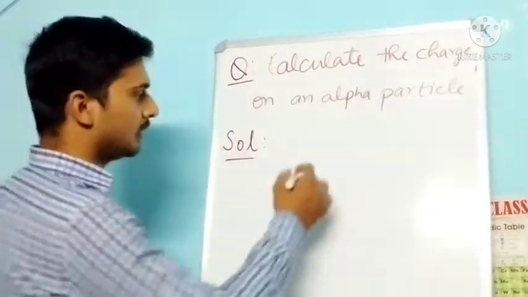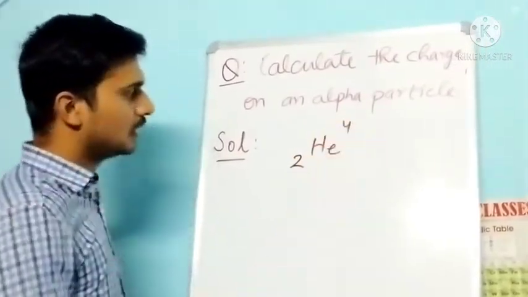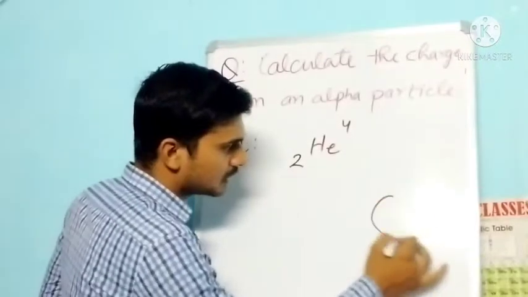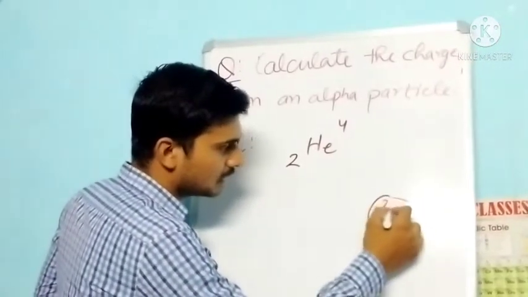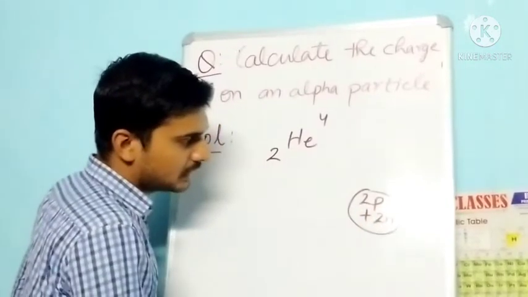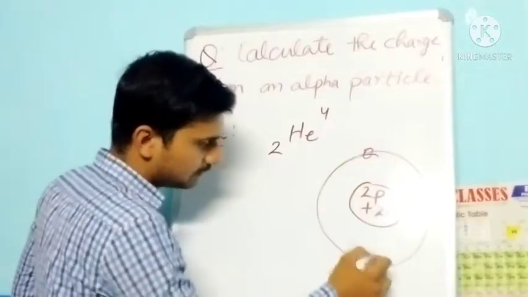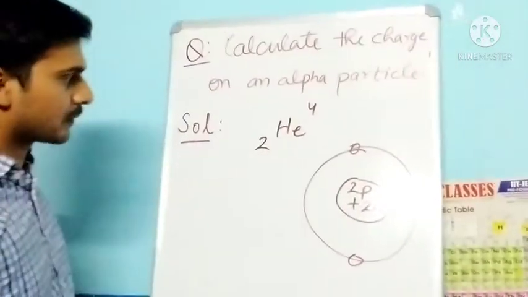So what is a helium atom? You see that helium atom is written like this, 2He4. If we draw the atomic structure of the helium atom, it will be like this. 2 protons and 2 neutrons are present inside the nucleus, and in the outer orbit there are 2 electrons.